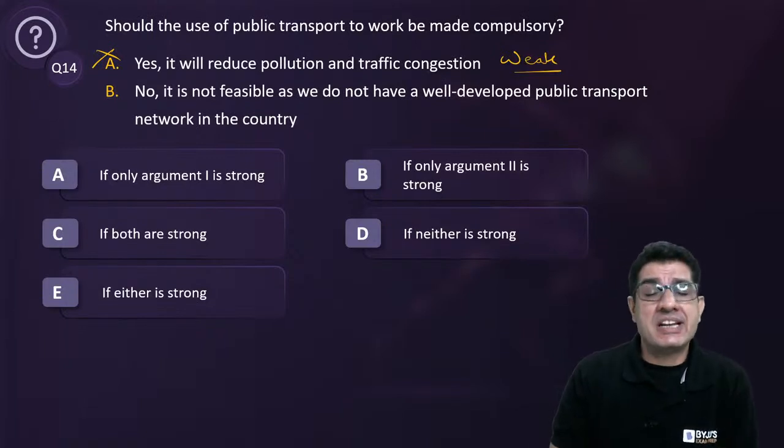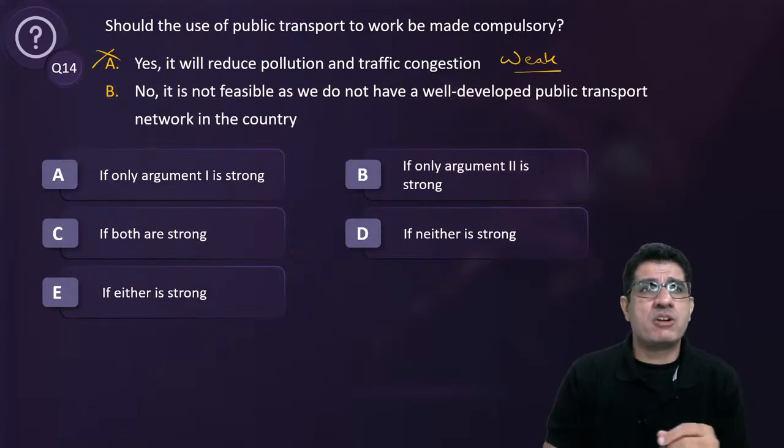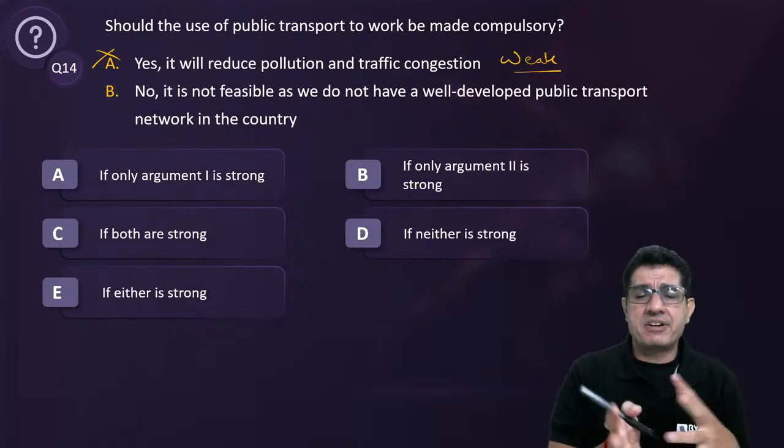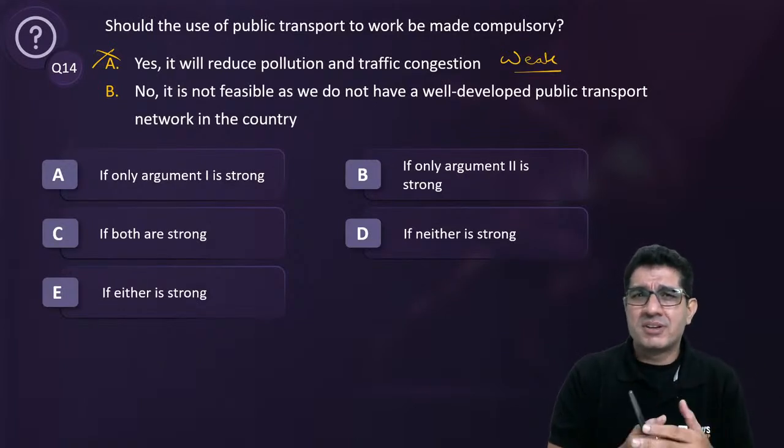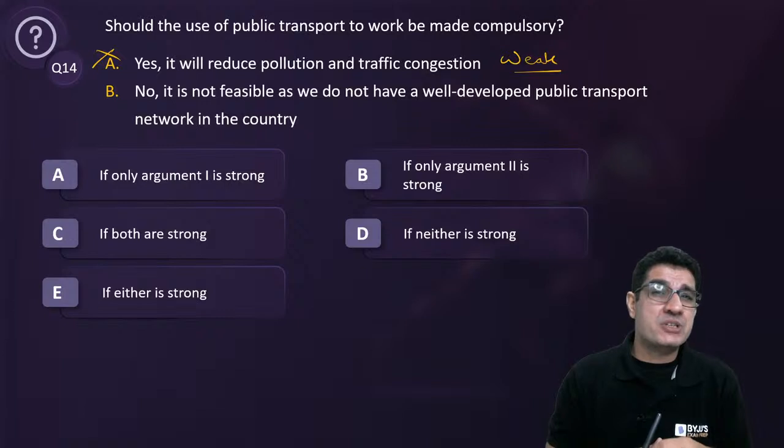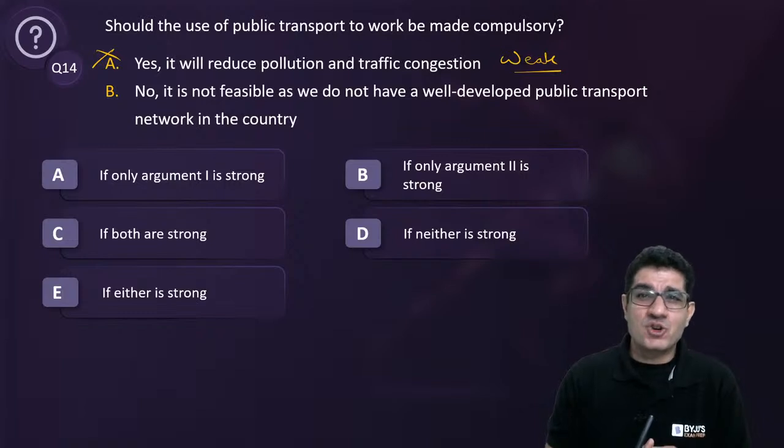Besides, we are assuming that traffic congestion is an issue that will be resolved if we take the private transport off the street. We don't know. There are some forms of public transport that are inefficient. Think of a rickshaw. It's inefficient, right? A rickshaw can cause traffic congestion. So that's why A is weak. Now let's look at B.